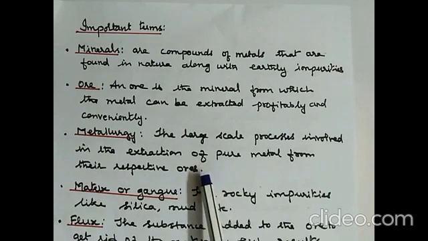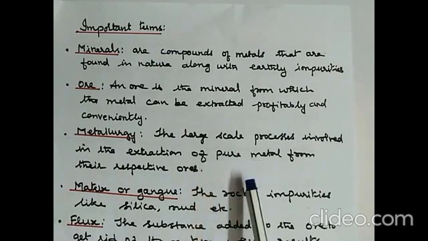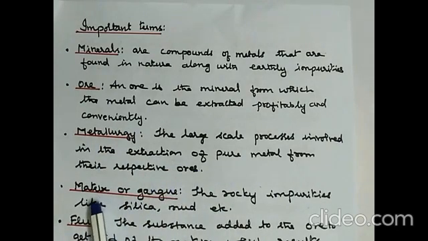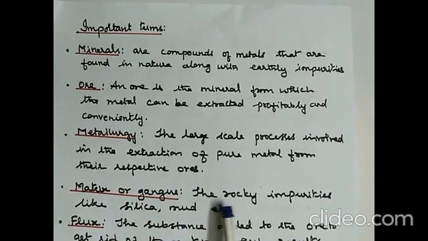It's all the processes together by which you get a pure metal. Then matrix or gangue: the rocky impurities like silica, mud, sand, etc. which are present in the ore are called matrix or gangue.